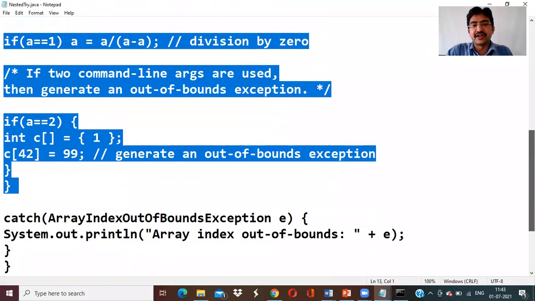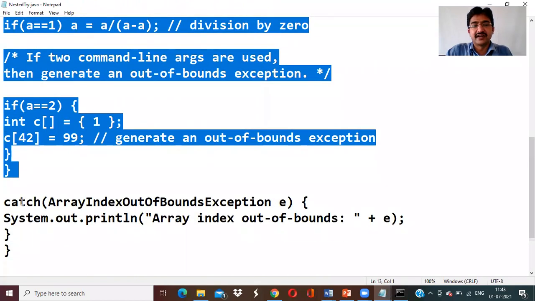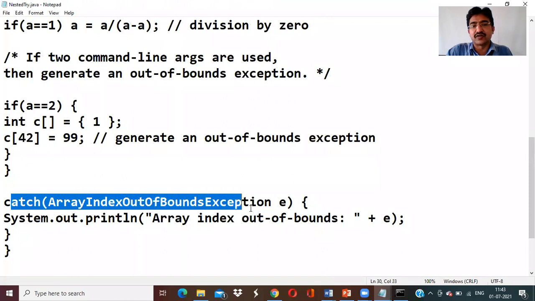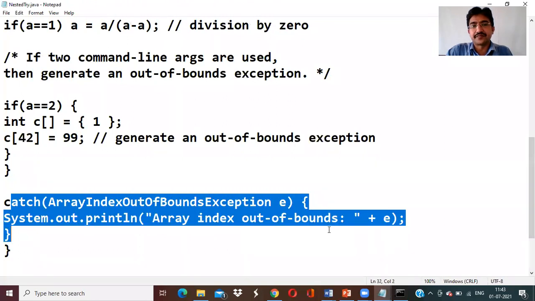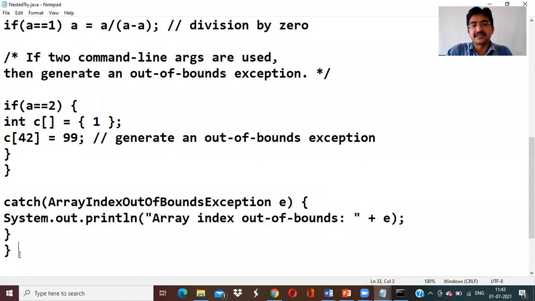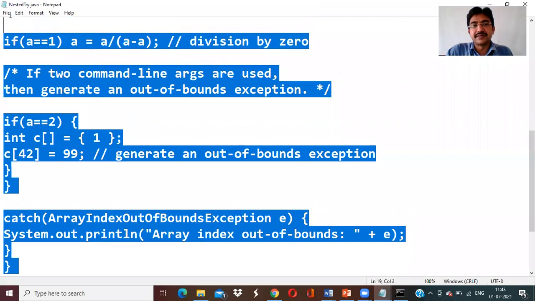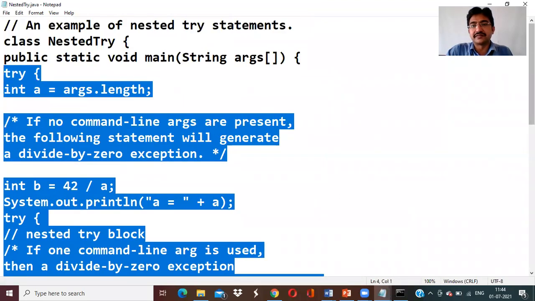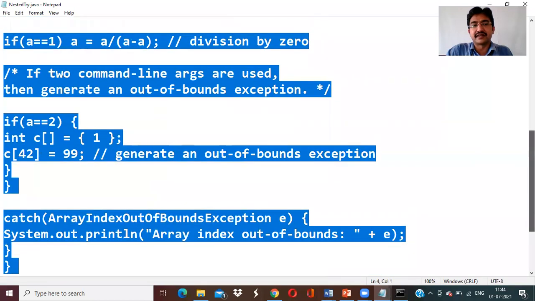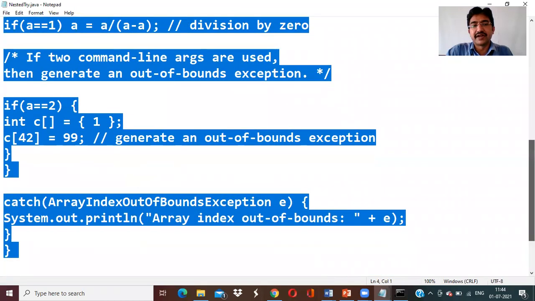Now for that child try, we need one exception, right? Catch, right? That catch is catch ArrayIndexOutOfBounds. Here is the catch. And what is this closing brace? Main try. This is the main try. Up to this is the main try, from there to this, the main try.